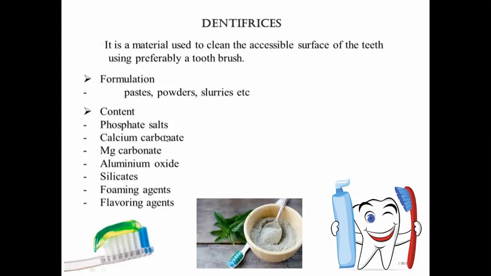So the use of this calcium carbonate is as a dental cleansing and polishing agent for toothpaste and tooth powder. It is incompatible with fluoride salts, because even though calcium carbonate is water insoluble, it reacts with the fluoride ions. So we use only normal traces of calcium carbonate in dental products or dentifrices. Then the next compound is magnesium carbonate. Same use. It gives the rigid nature and texture to the toothpaste and tooth powder.